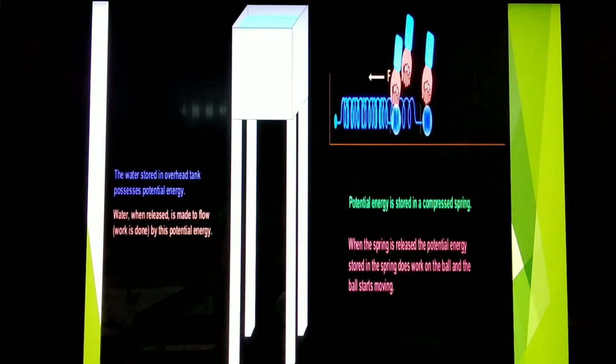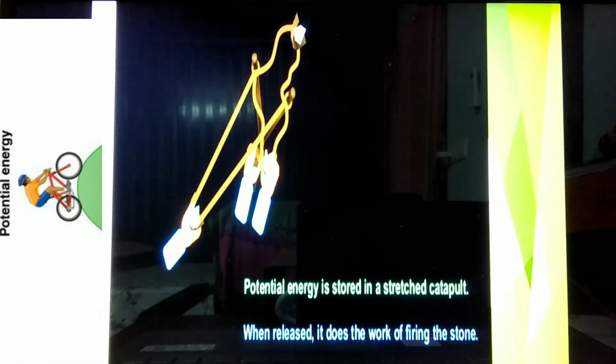The water stored in an overhead tank possesses potential energy. Water, when released, is made to flow. Work is done by this potential energy. Potential energy is stored in a compressed spring. When the spring is released, the potential energy stored in the spring does work on the ball and the ball starts moving. Energy is stored in a stretched catapult. When released, it does the work of firing the stone.